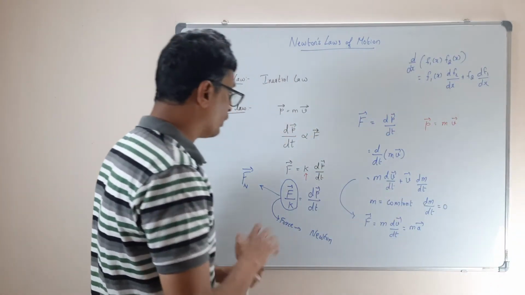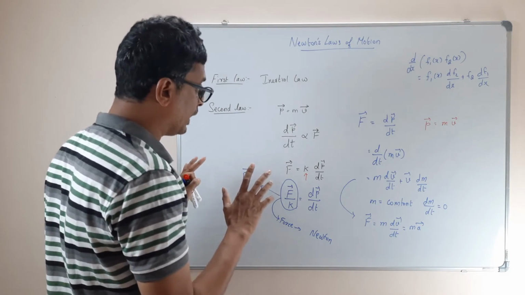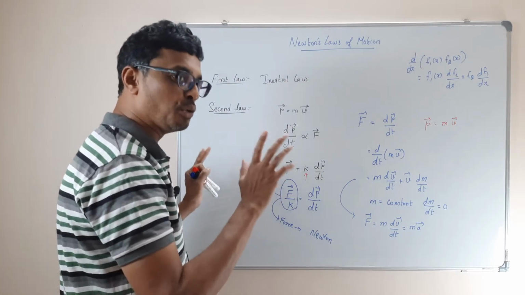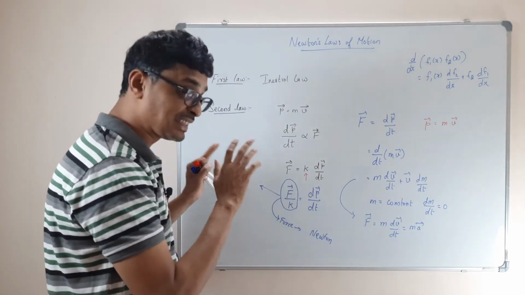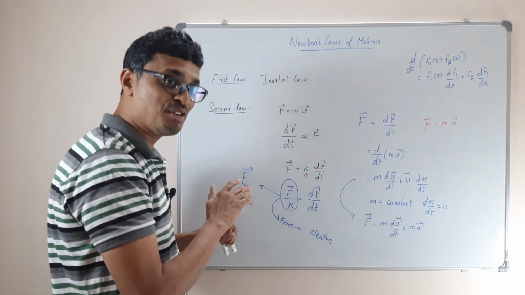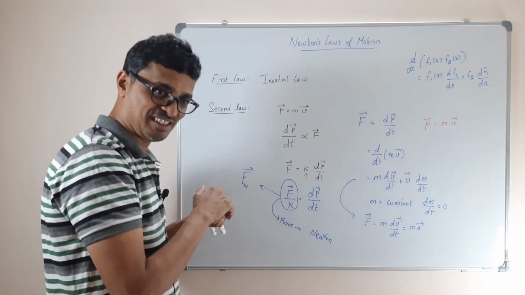Another important point: in the first law and second law, we have not defined velocity, though we know uniform motion means constant velocity. The second law doesn't speak about velocity. It speaks about momentum. So it brings momentum in as a fundamental quantity.